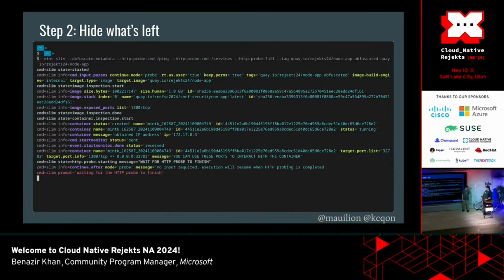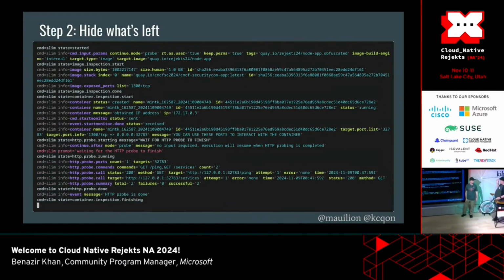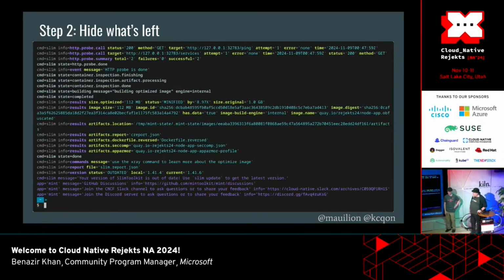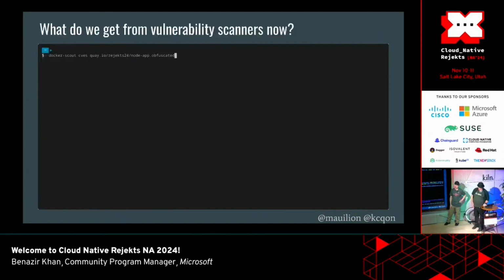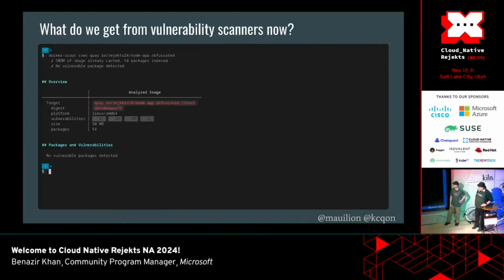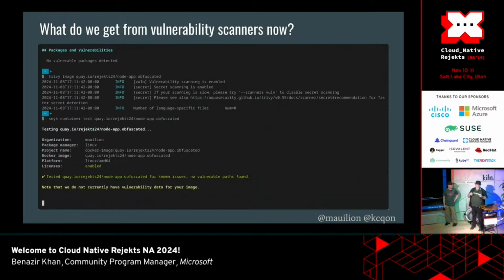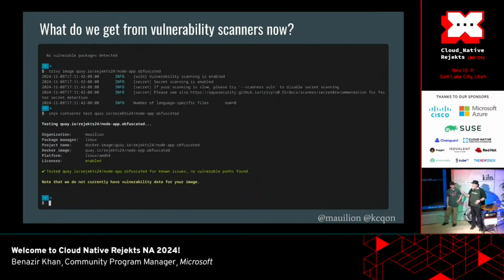So let's see what happens. Let's use the command that the Mint AI recommended for us, and we'll actually do the obfuscation and see what this looks like after. So we're able to get through that process. And what do we get from the vulnerability scanners now? A lot of them are like, we're good. There's nothing to find here. We haven't actually changed too much in the image at this point. I mean, this latest change with the obfuscation piece does change some things in the underlying image, but fundamentally what we've done so far is we've removed a bunch of things.